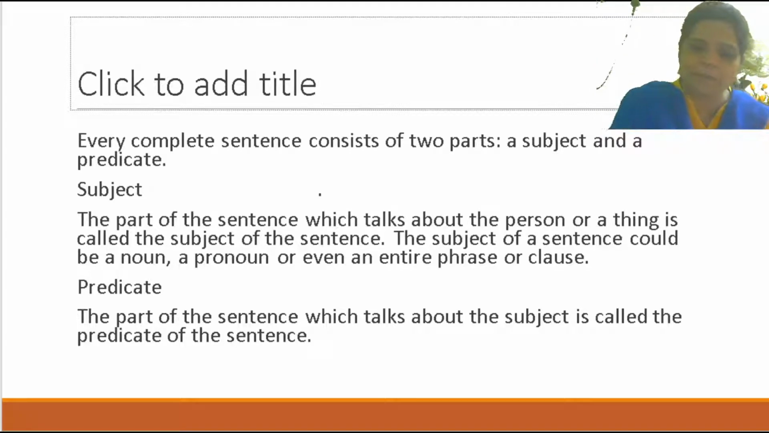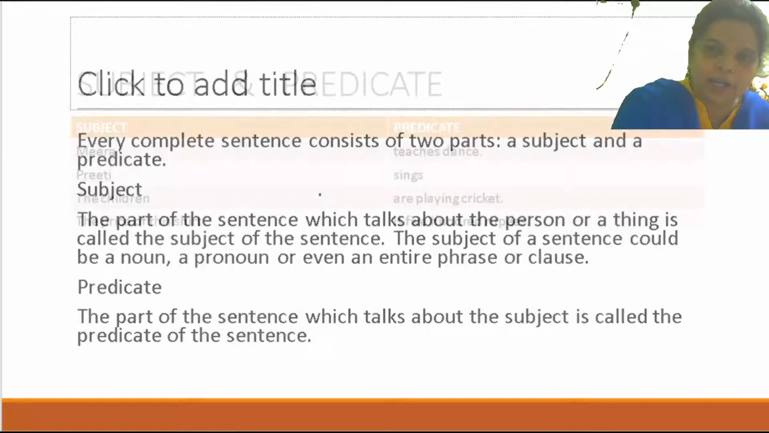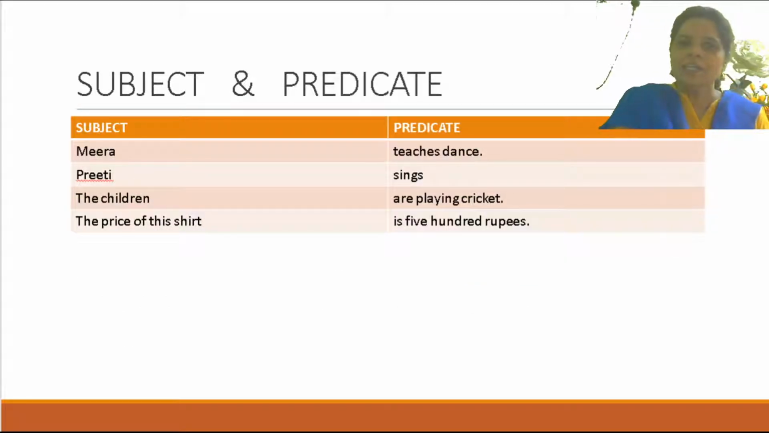Now I am giving the examples very nicely so that you can understand more. Here you can see some examples I have given in the first. Meera teaches dance. See, which one is the subject here? Meera is the subject. Predicate is teaches dance. Who teaches you dance? Meera. Preeti sings. The children are playing cricket. The price of this shirt is 500 rupees. So here, somewhere you can see the subject is only one word. Yes or no? And noun also and pronoun also. Is that clear? And phrase also. Is that clear?